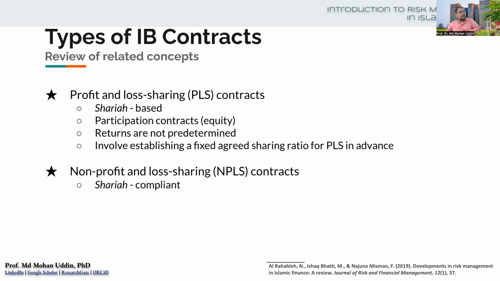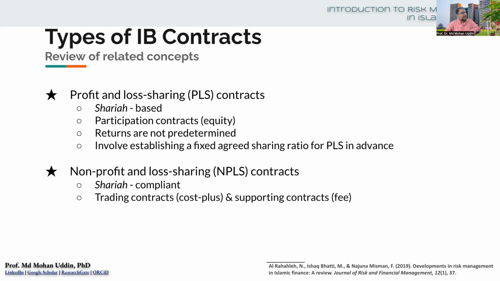Even if you make a contract that does not share profit or loss, you should make sure that no Sharia-prohibited elements are there. Maybe you are not doing any business, you are doing something else, but it should be allowed by Islamic Sharia. So non-profit and loss sharing contracts are normally Sharia compliant. We may not call them Sharia based, but we can call them Sharia compliant.